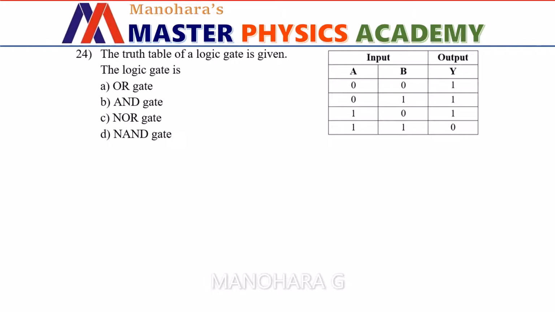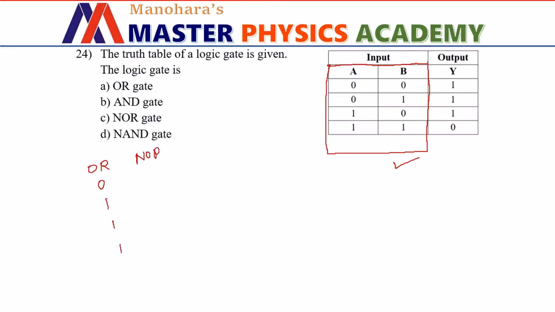The truth table of a logic gate is given. Before you answer this kind of question in competitive exams, first you need to check the sequence in which the inputs are given. They may change the sequence just to confuse you. The usual sequence is 0, 0, 0, 1, 1, 0, 1, 1. Hence, it is according to the usual sequence. Then what do you know about the OR gate? The output will be 0, 1, 1, 1.